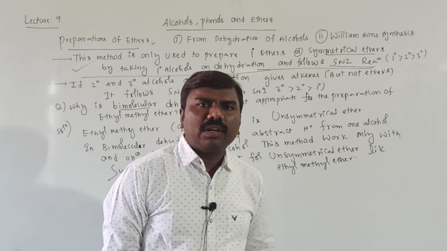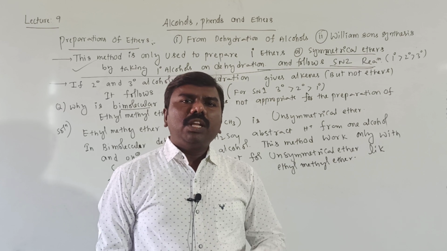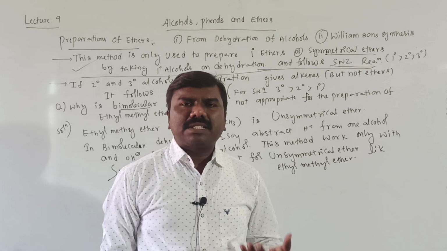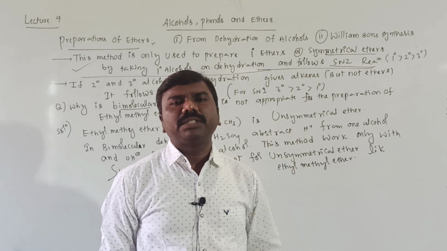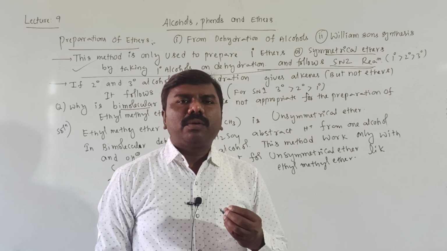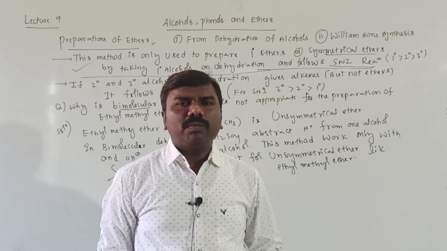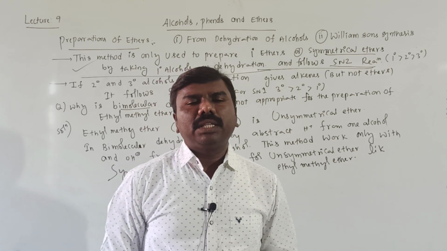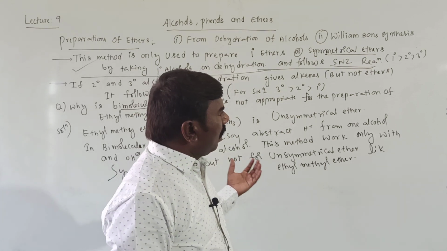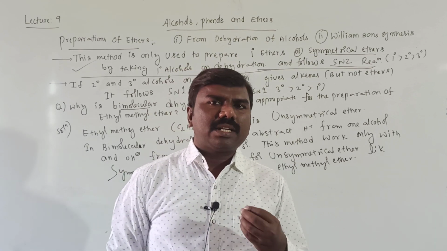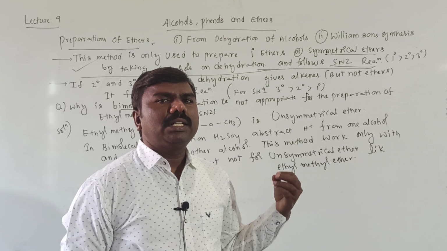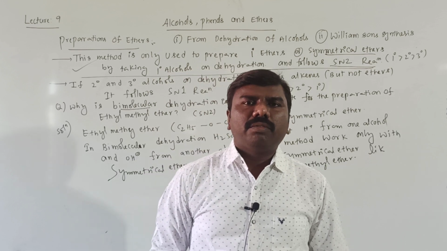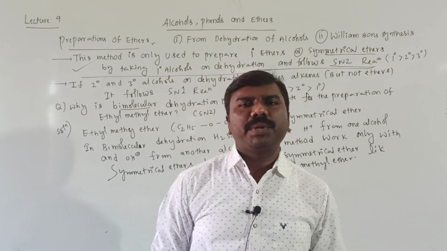By the dehydration of alcohols, we will get ethers. Only primary alcohols can be converted into ethers. We cannot prepare unsymmetrical ethers and substituted ethers by this dehydration, so we will get only symmetrical ethers. What do we have to do to get unsymmetrical ethers and substituted ethers? To get these, we have to follow another reaction, that is Williamson synthesis. Very, very important for your PUC.